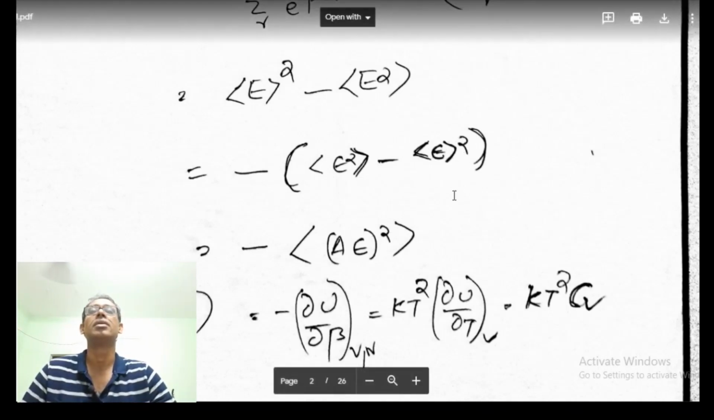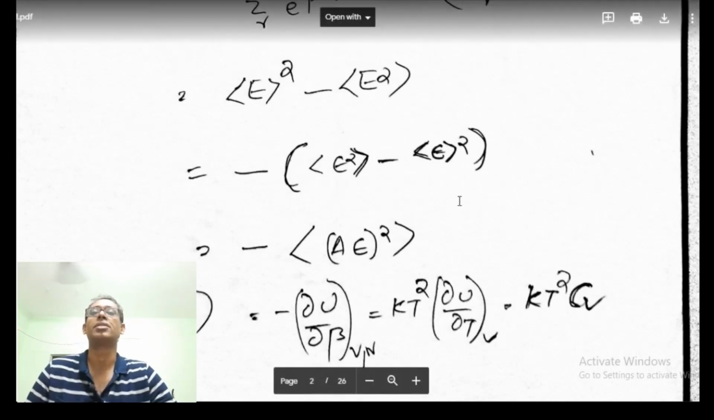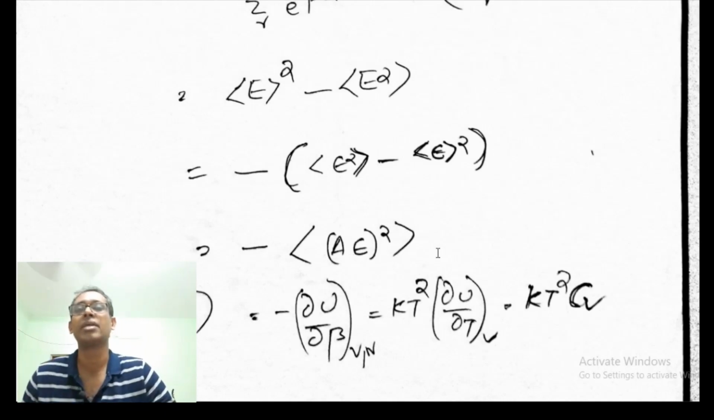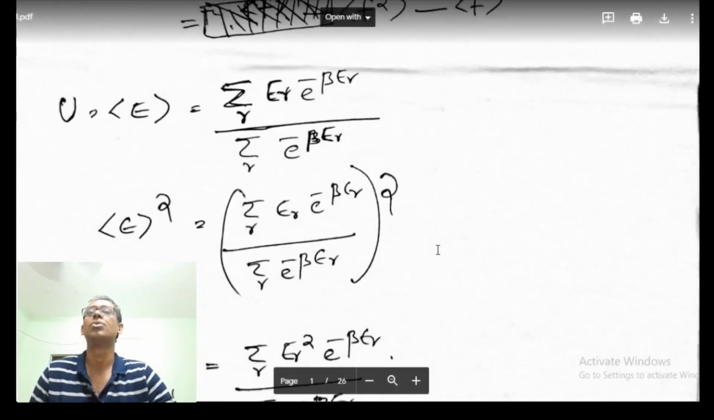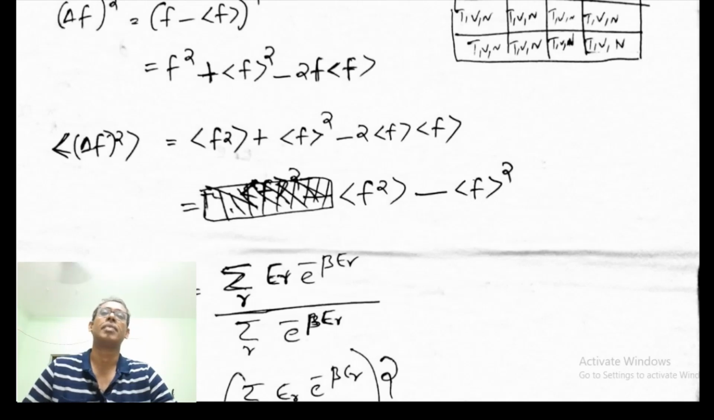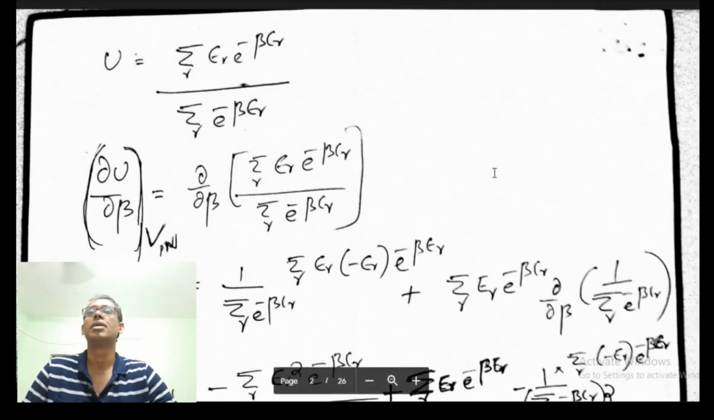This thing, what is there inside the bracket, is actually the expectation value of delta E square, where delta E is the fluctuation in energy. Because here we saw delta F square average value is equal to F square average minus the square of the average value of F, where delta F is the fluctuation. So the average of the square of the fluctuation is this.